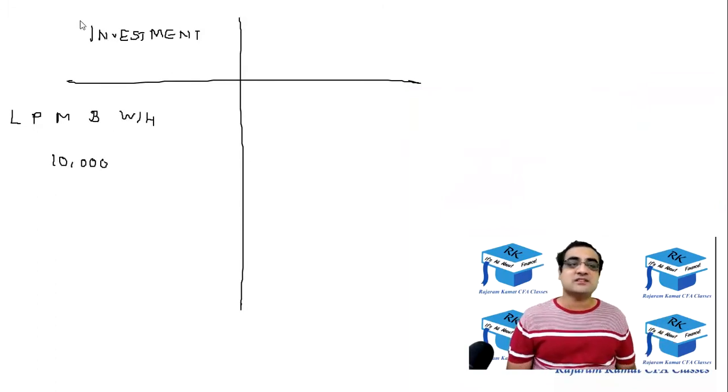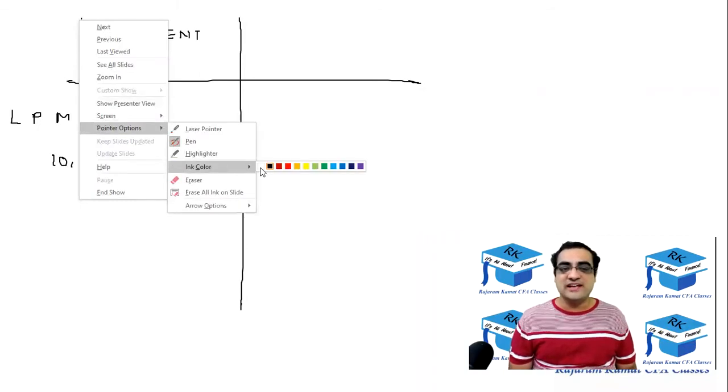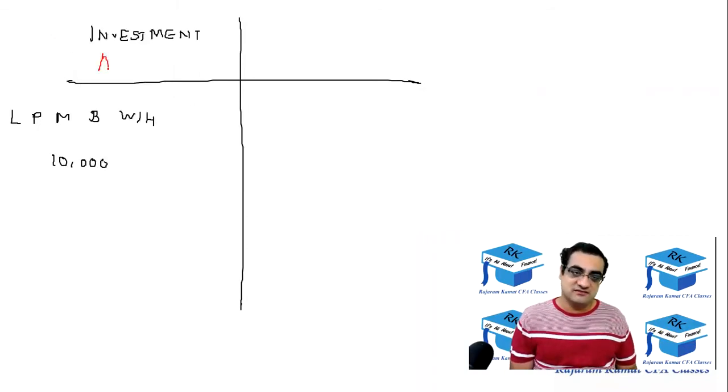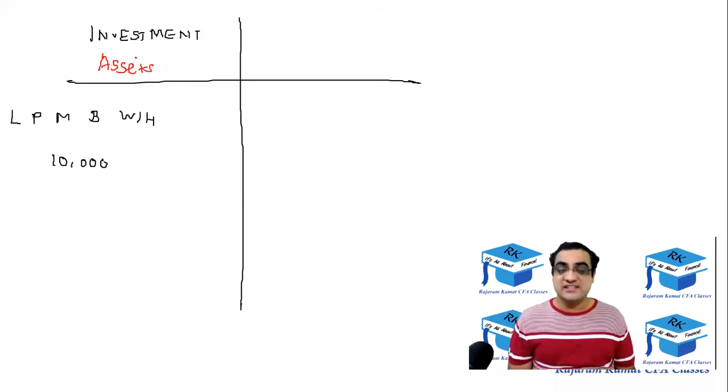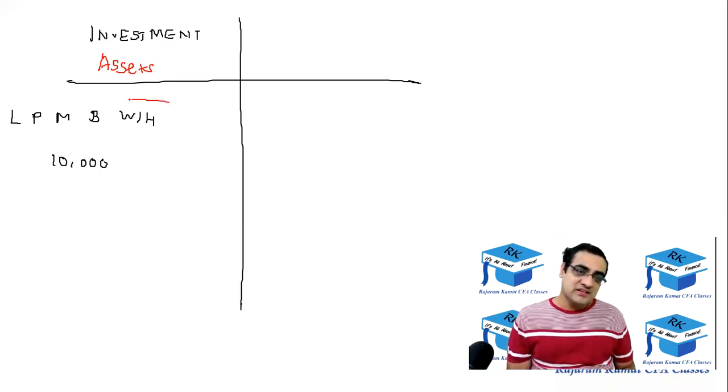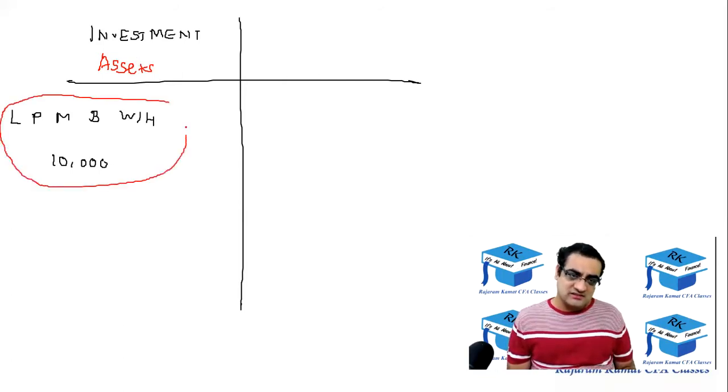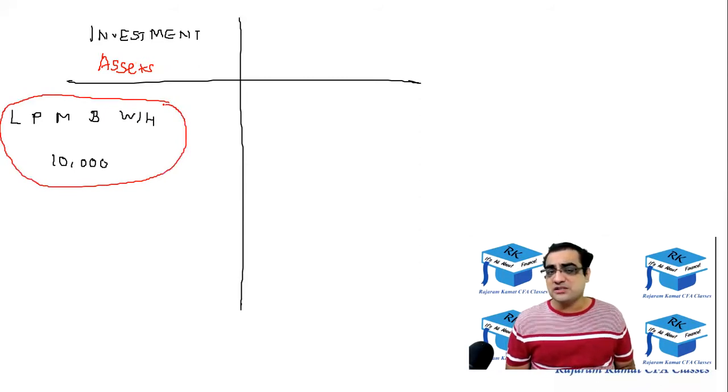Now investments, in commerce and accounting language, are also called assets. So know that term. Investments means assets. Okay, you have to know that term. Investment means assets. Now there's one common thing with all these investments: land, plant, machine, building, warehouse have one thing in common.